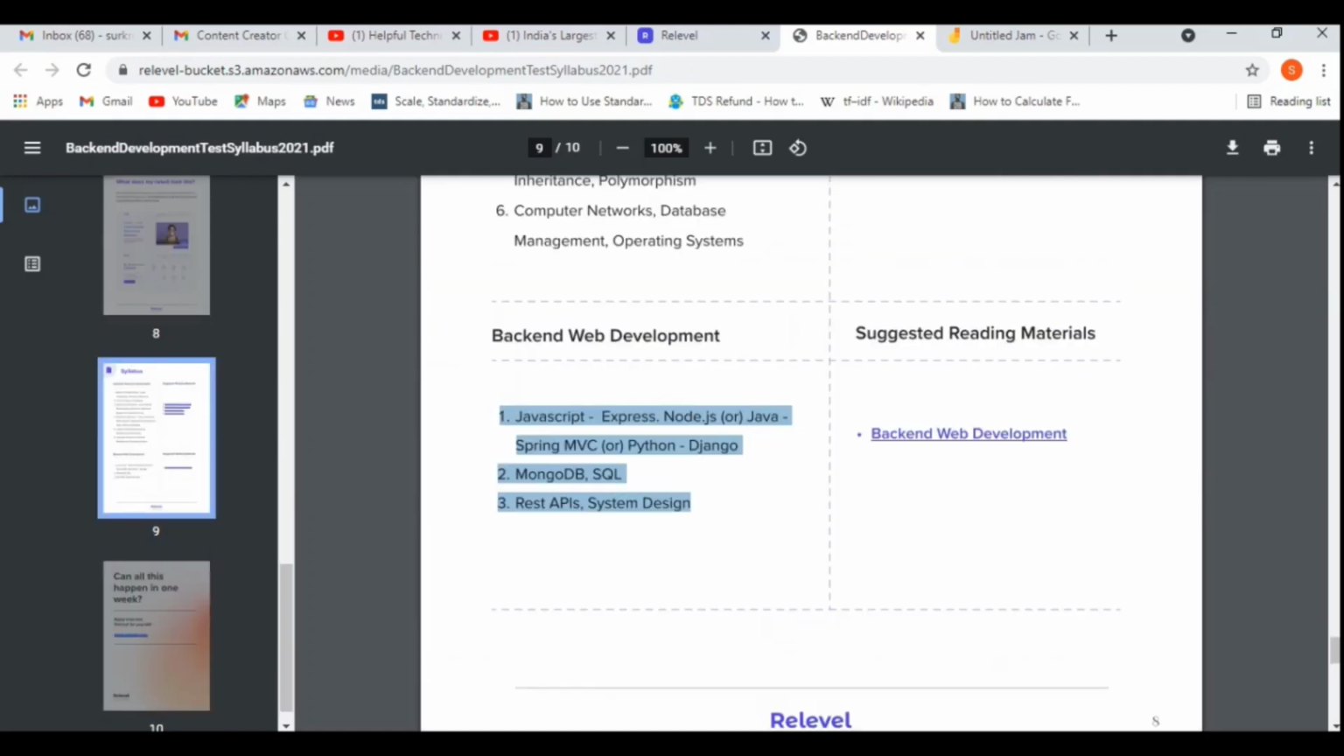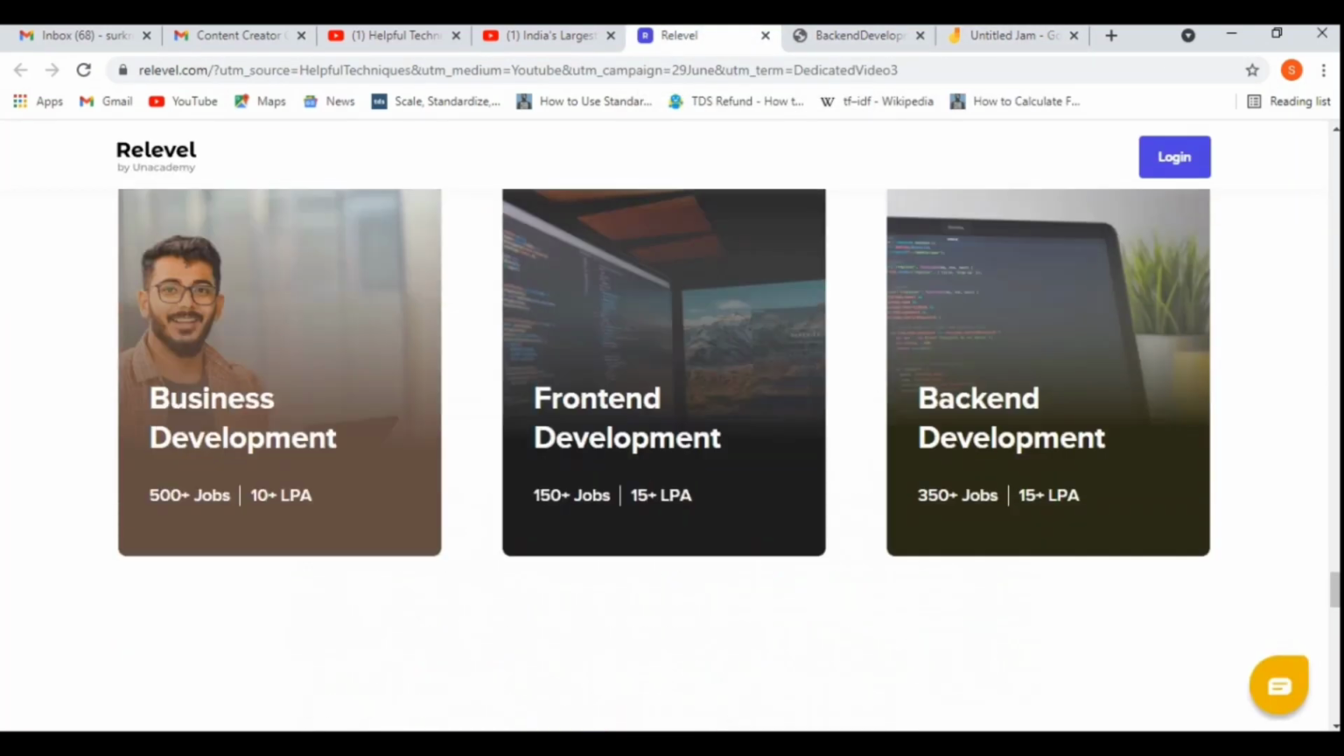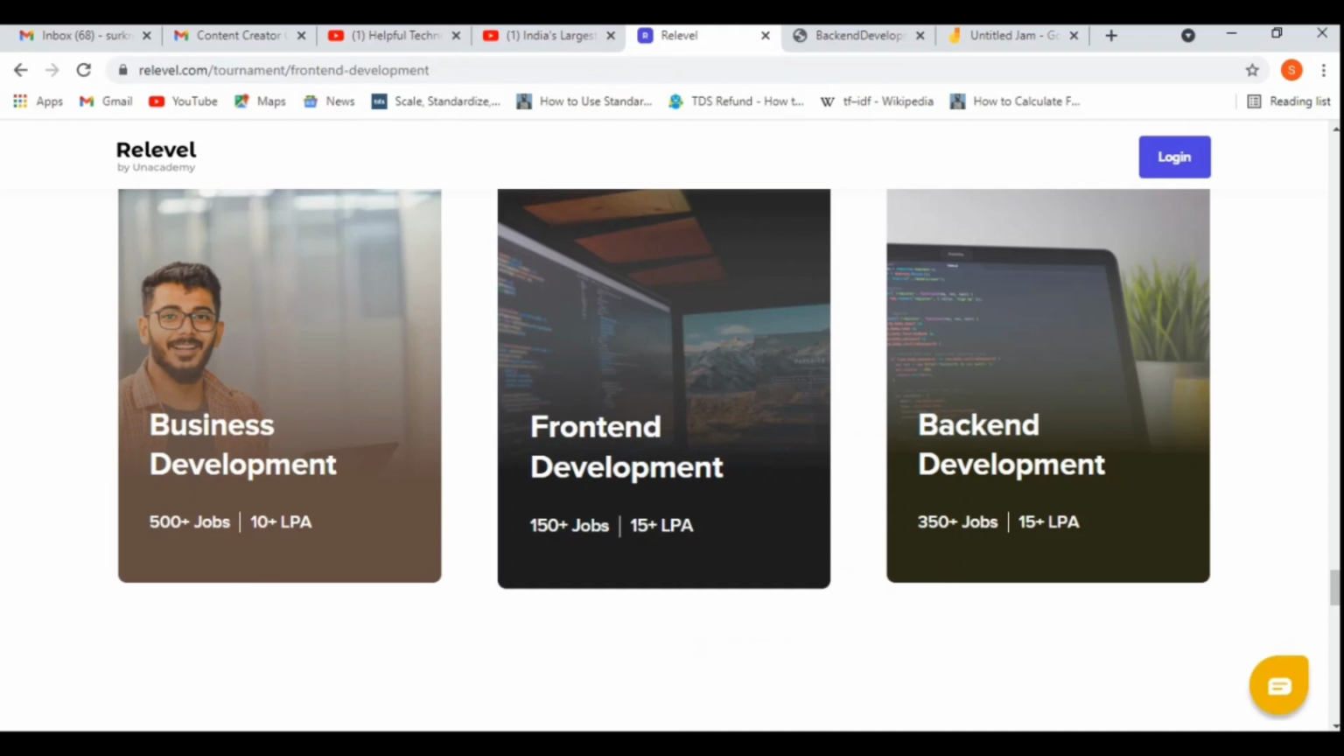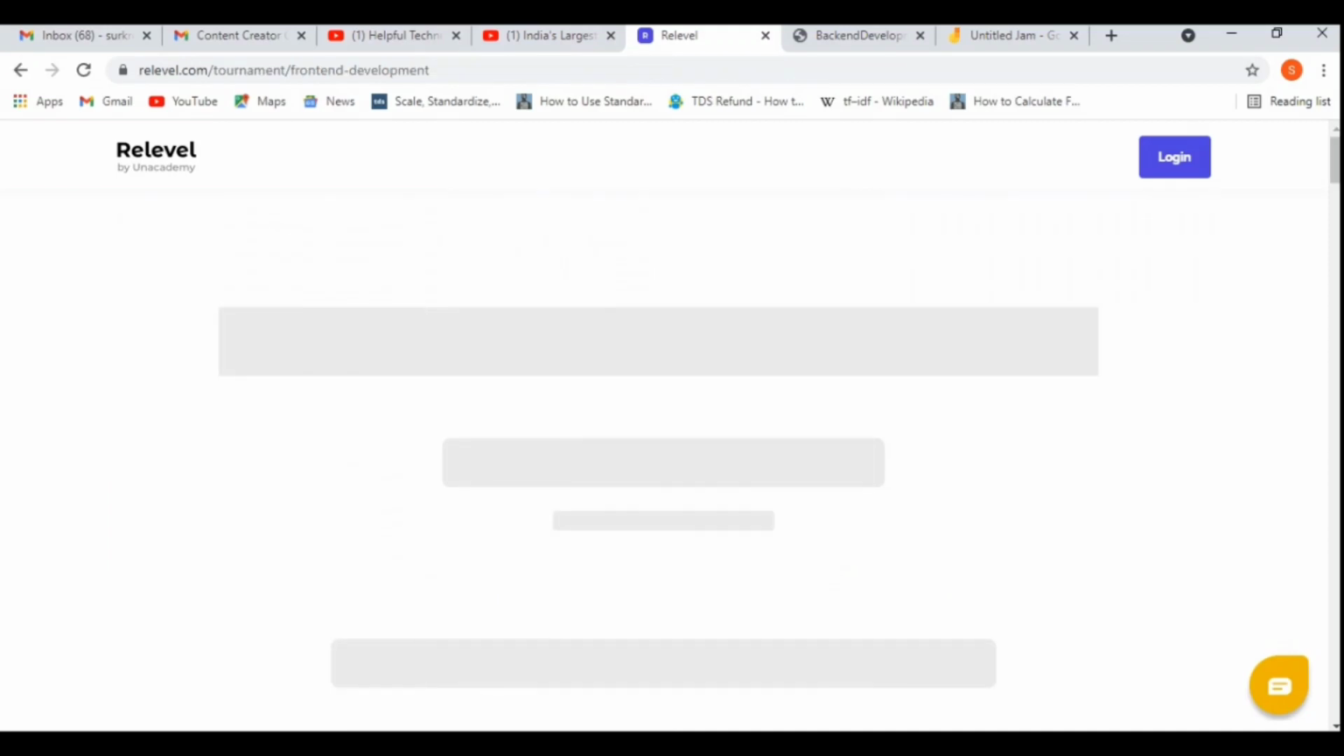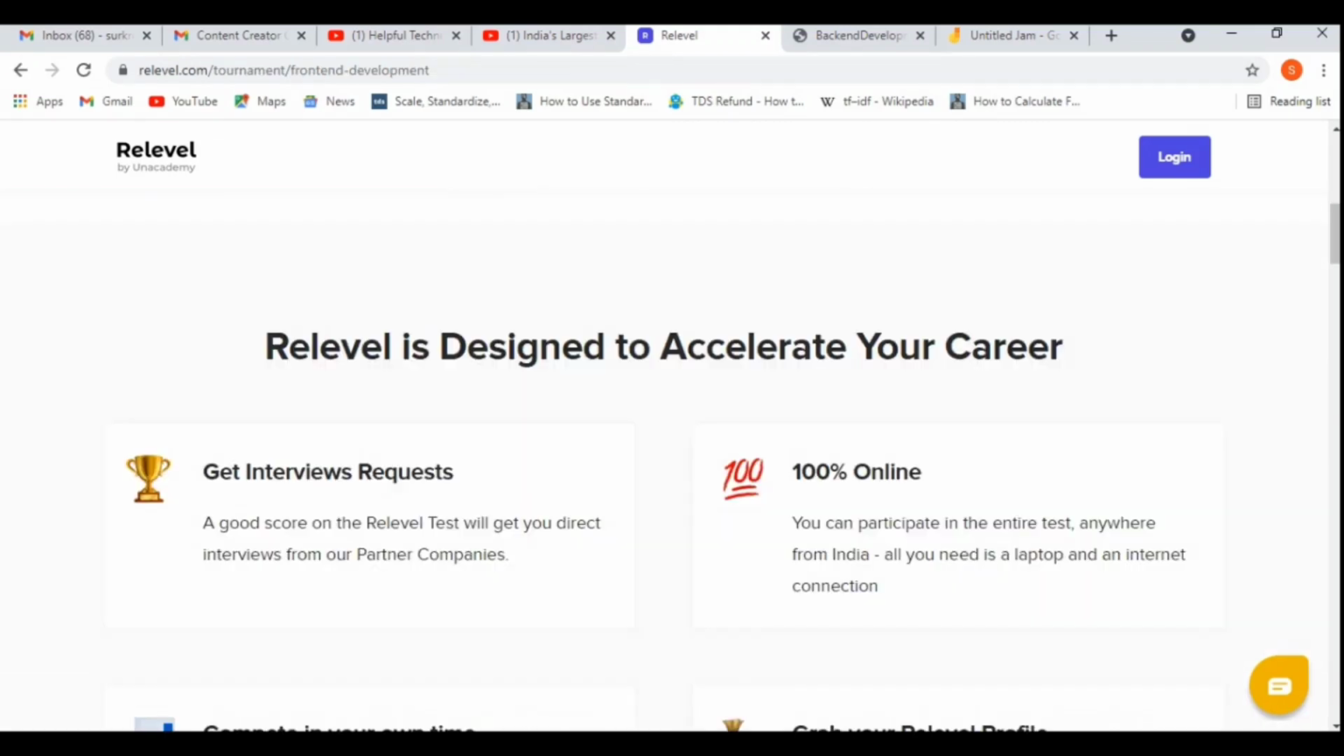So this is all about the syllabus and the selection process or the rounds. In our upcoming videos we'll be discussing front-end development. And again, the candidates who are willing to register themselves on this portal, you can definitely go, because if you see, let me show you, there are many companies hiring.